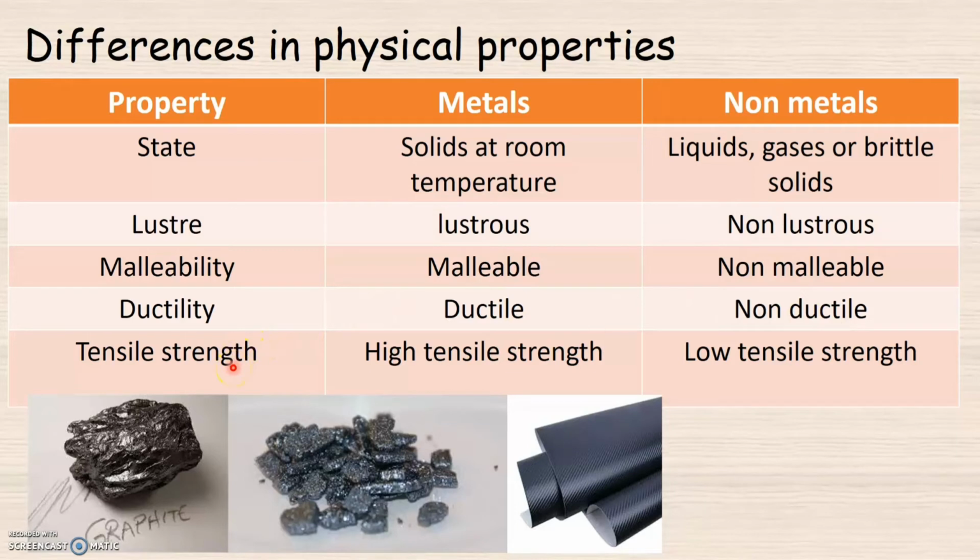In case of the property tensile strength, generally metals have a very high tensile strength while non-metals have low tensile strength. Exceptions in case of metals are zinc and mercury, which means zinc and mercury are metals that have low tensile strength. While carbon fiber is the example of a non-metal that has a very high tensile strength. So these are the exceptional cases here.